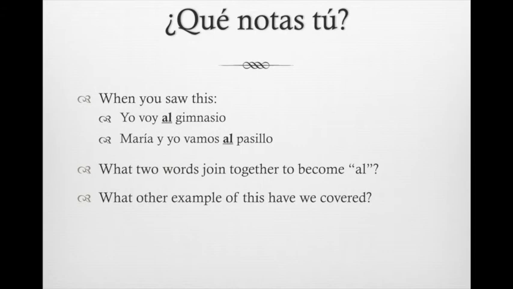In those examples, however, we can see that two words join together to become al. Those two words are a and el, as in to the. Another example that we've covered of this is obviously de and el becoming del. So as you can see, there's parallels between a and el becoming al, and de and el becoming del.